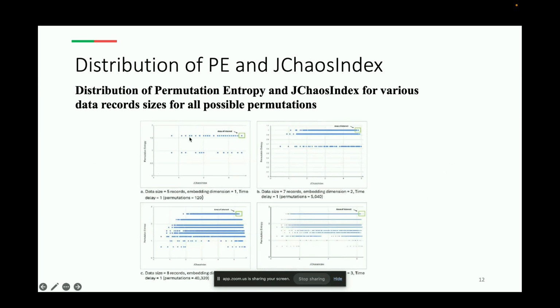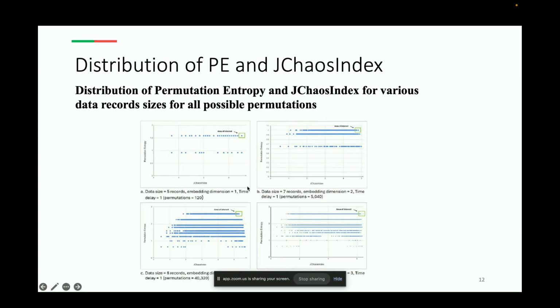The graph I've plotted is permutation entropy against JChaosIndex, and the data sets with higher permutation entropy also tend to have a slightly higher JChaosIndex. It is more heavy on this side.